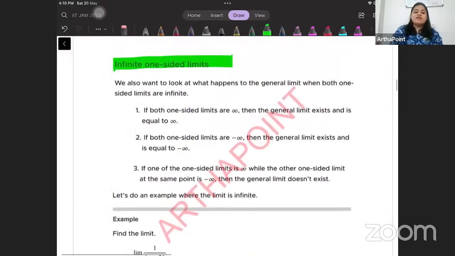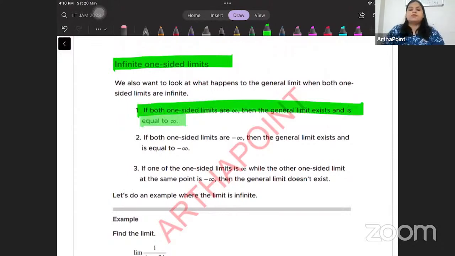That is called infinite one-sided limits. So if both one-sided limits are infinity, the general limit exists, and that is also equal to infinity. Similarly, if both one-sided limits exist and both are equal to -infinity, then also the general limit exists, and that is equal to -infinity.